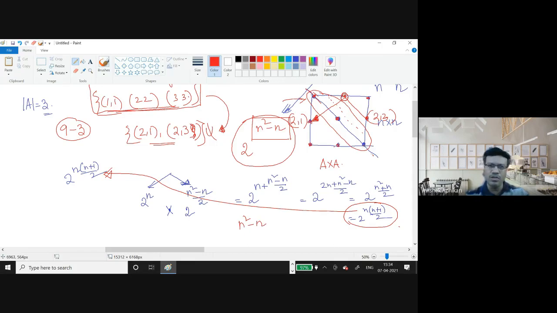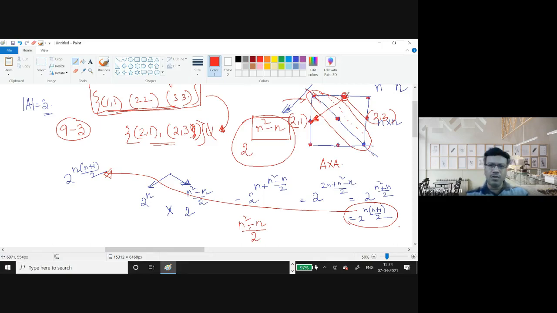And as you know, since this is an n cross n matrix, due to the symmetry, if this is there, it must be there. So there is a one-to-one correspondence between the elements here and the elements here, upper triangular and lower triangular elements. That means you can safely divide it by 2. So there are this many elements on the off diagonal or upper diagonal, except for this n.